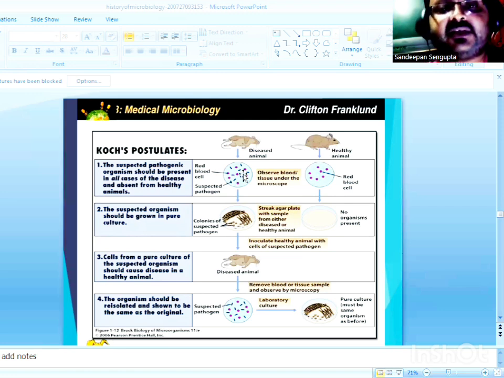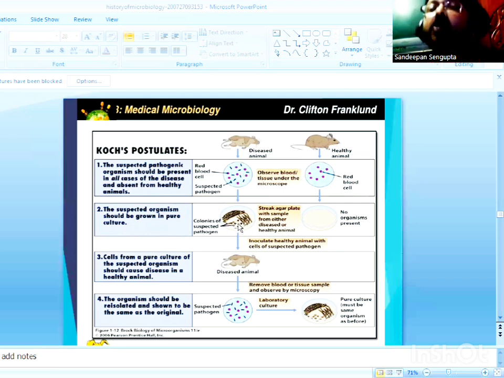Following incubation, only the diseased specimen plate showed the presence of the disease-causing pathogen, while the healthy specimen plate did not. And thus Koch concluded that the pathogen is only found in the diseased organism but not in a healthy individual.